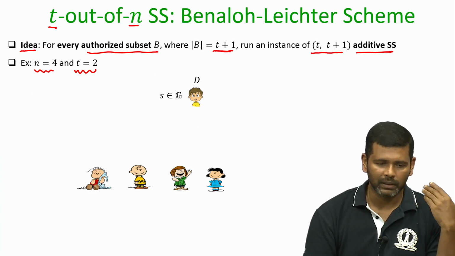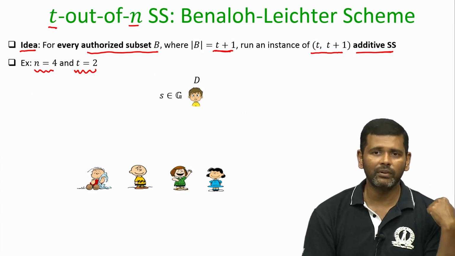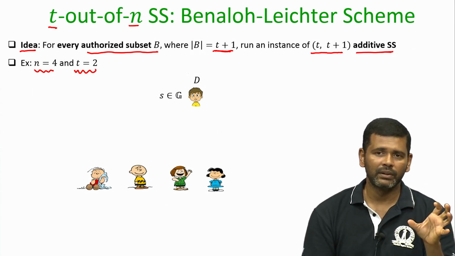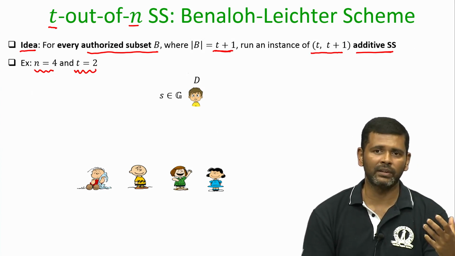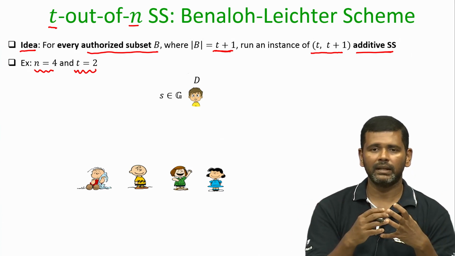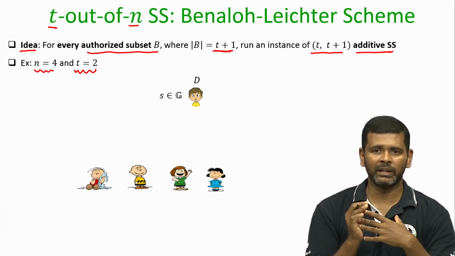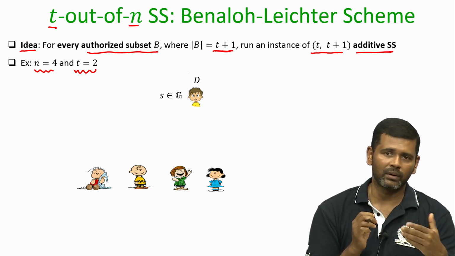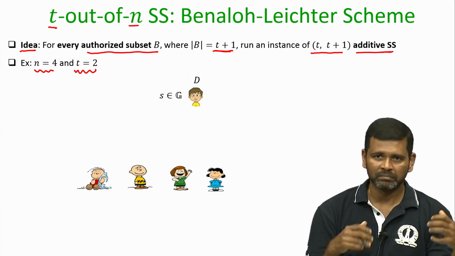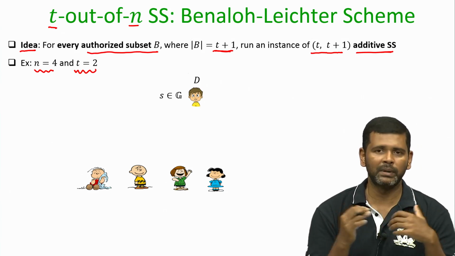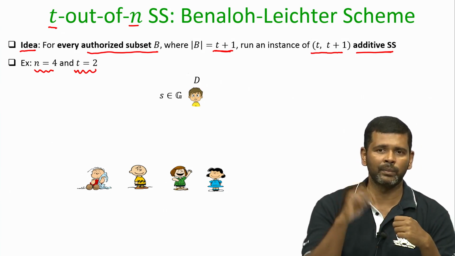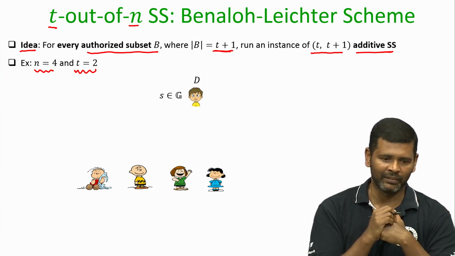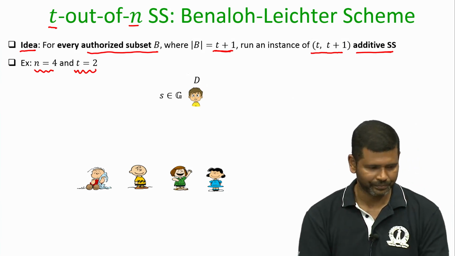But here I have to design a scheme in such a way that if any 3 shareholders or more make their shares available, the secret should be reconstructed, but for 2 shareholders or fewer, the probability distribution of their shares should be independent of the underlying secret. That is my goal.